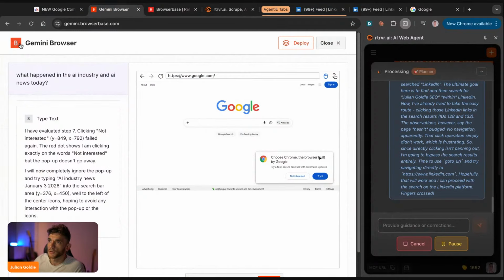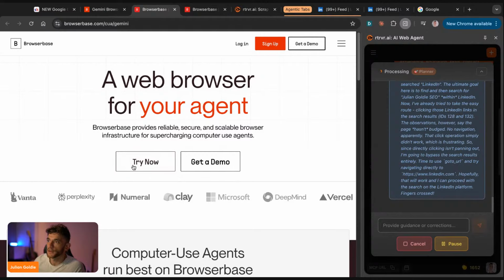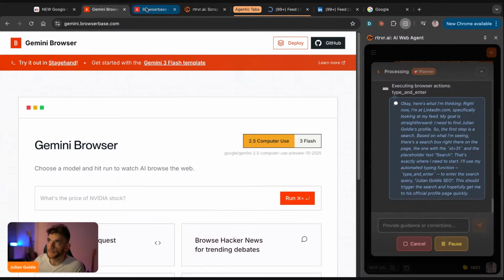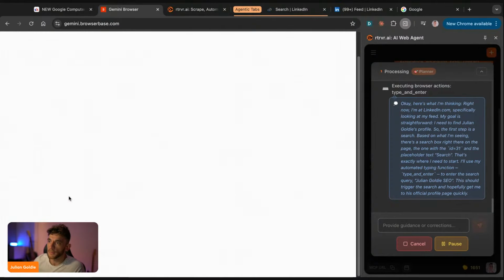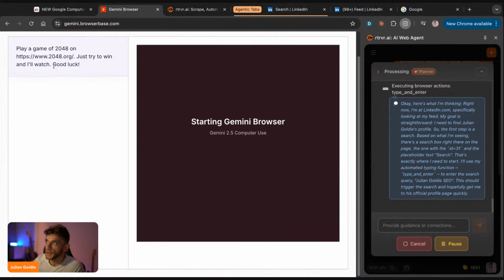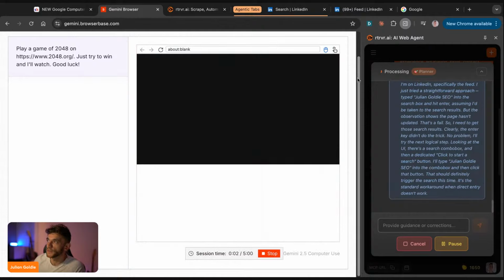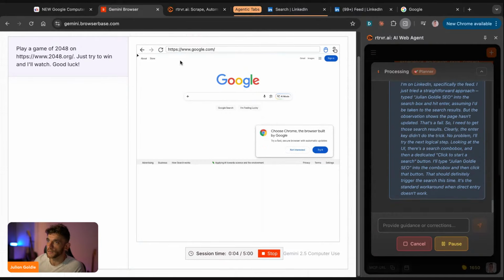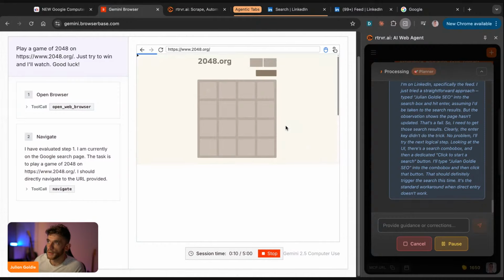Well, you can also go back to Gemini here inside Browserbase, right? And you can also, for example, say play a game of 2048. And now we've got two AI computer use agents working their magic. So we have the AI here playing around and working its magic here.